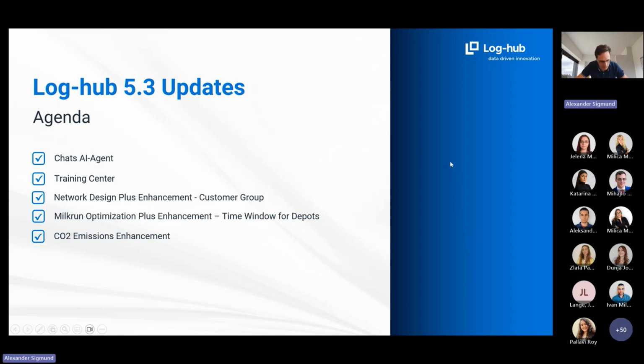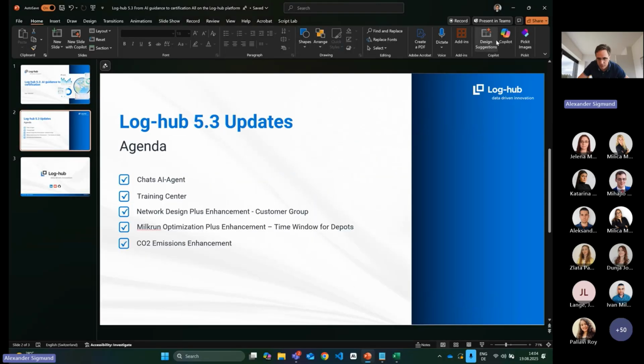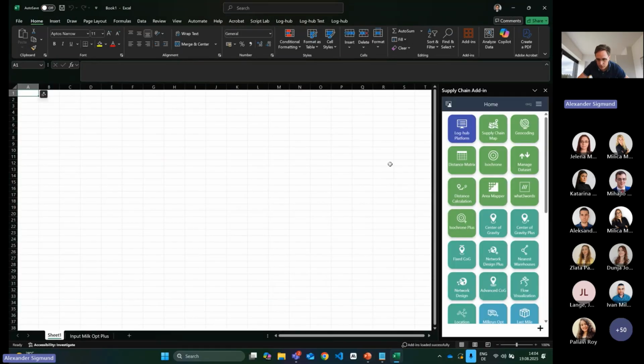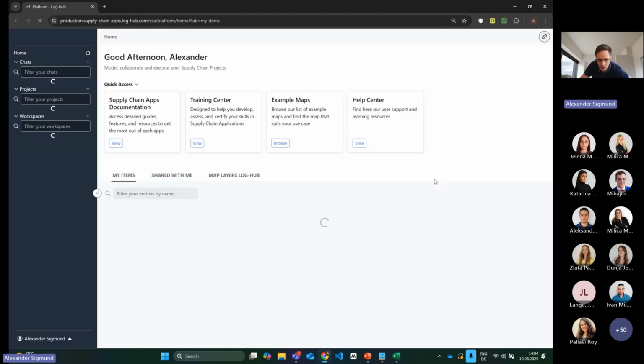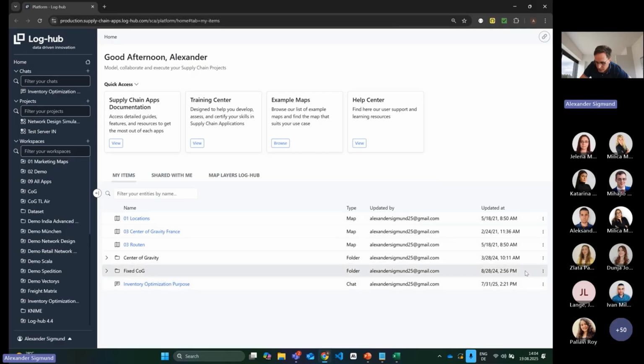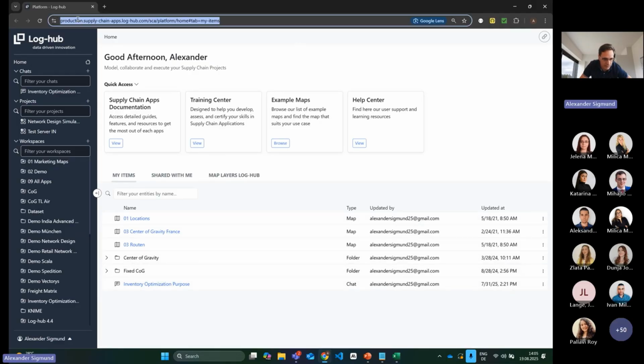Okay, then let's directly jump to the platform, or actually to the Excel, where you can have the direct link to the platform. Let me quickly go here to the Excel add-in. I have it already open. So as you know, I want to show you now the chat. The chats are located on the platform. The platform you can either reach through the Excel add-in like I just did now, or whenever you have this link saved, you can also access the platform always directly through the browser.